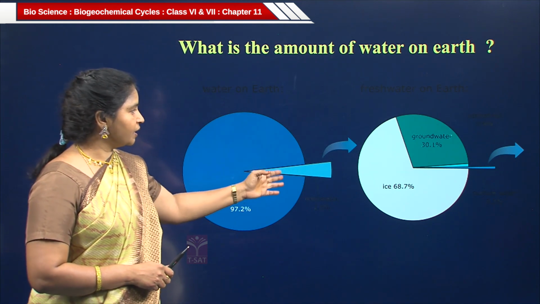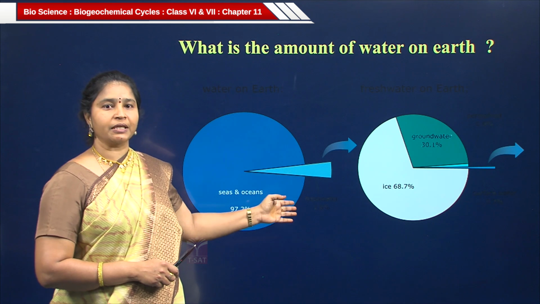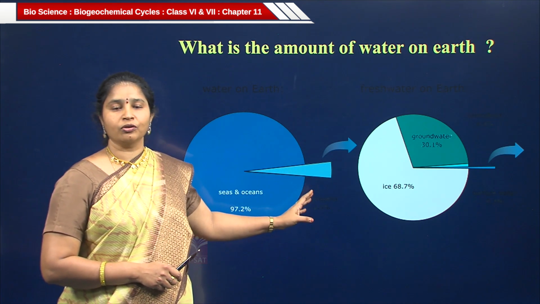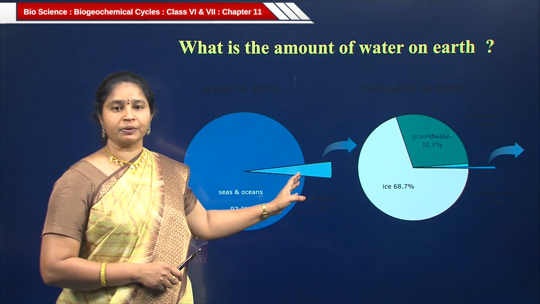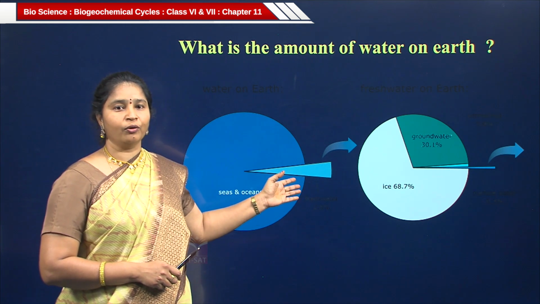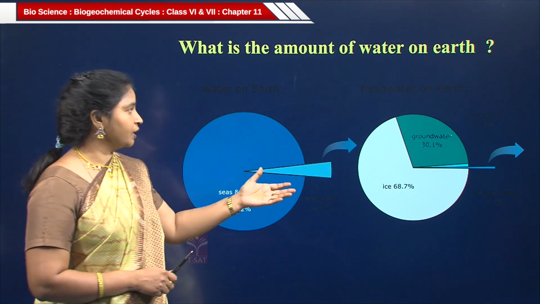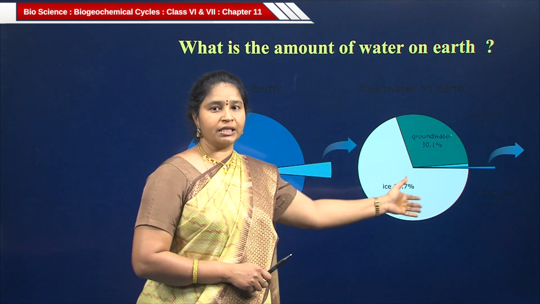So, the rest of the water, that is 2.8%, is fresh water. So, we use that fresh water for various purposes. Do we use all of that fresh water? No, actually the 2.8%, imagine the 2.8% of water as 100%. You can see here in this pie chart,